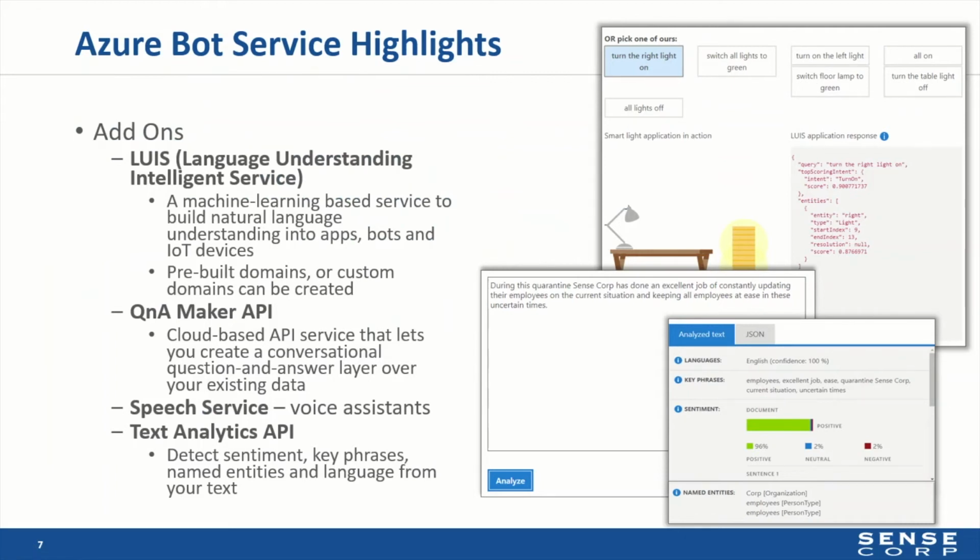To start with, Azure Bot Service integrates with some of Microsoft's add-ons to get you off the ground and running quickly without having to write custom NLP code. LUIS helps identify intents and entities for pre-built domains so you can create your own custom domains. The picture in the top right is showing an example of LUIS using the home automation domain. If you choose this as your domain for your chatbot, it would have pre-trained models to pick up intents and entities, so when your user sends a request such as turn the right light on, LUIS would return the intent is to turn on with 90% confidence and that the entity related to that intent is the right light.